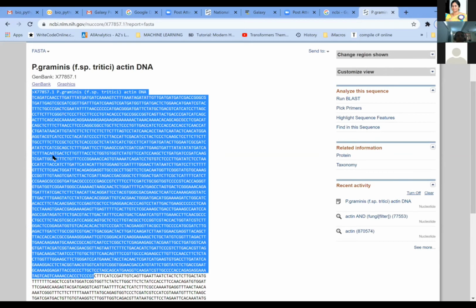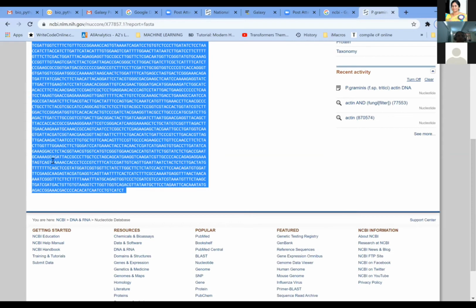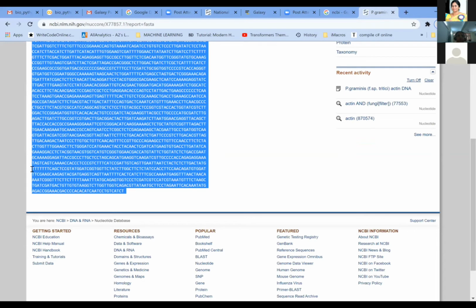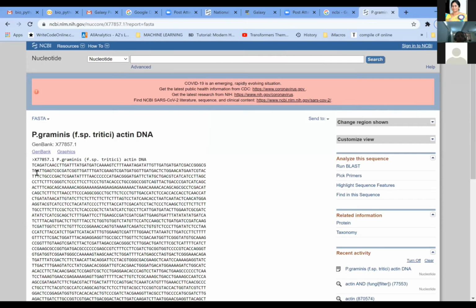If you are not taking up the first line and you are just selecting only these nucleotides, all those analyses which require FASTA will not recognize the sequence. So be sure and be correct when you are doing any analysis.